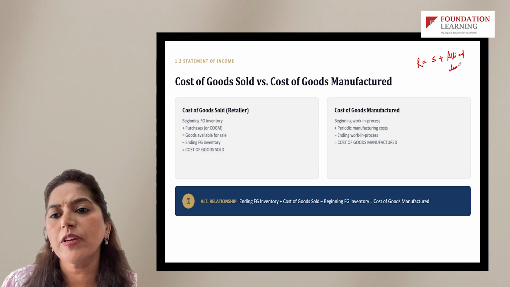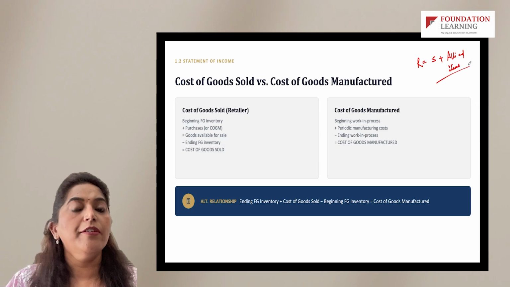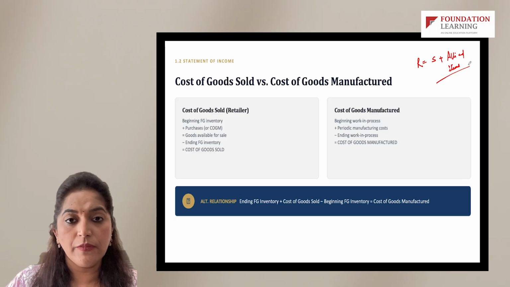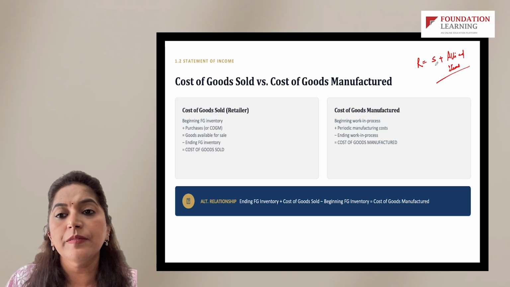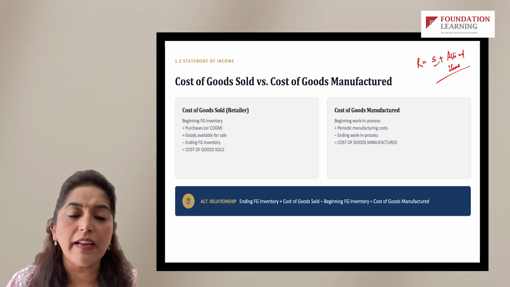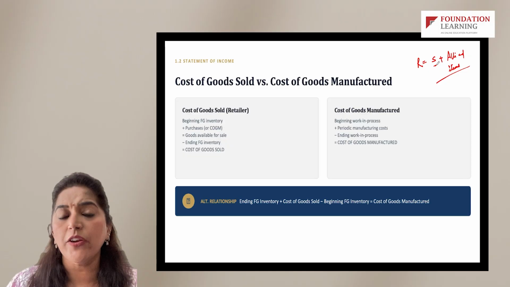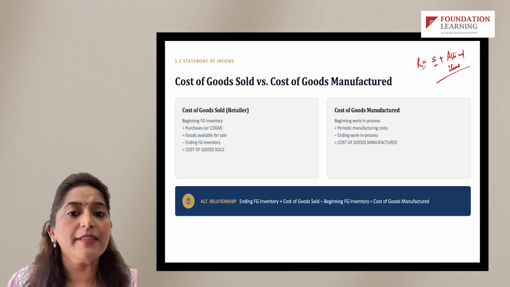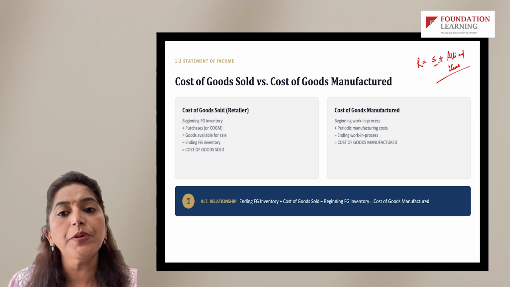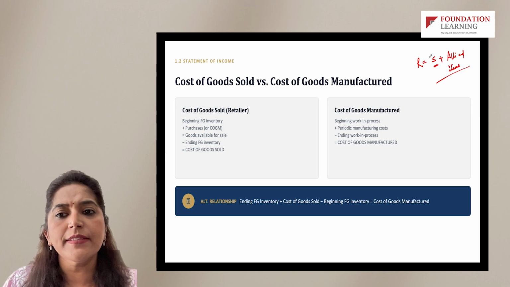If I have to give you an example, let's say that we talk about Walmart. Right? Walmart sales would be, or for that matter, Lifestyle or any other, Westside or any other chain, right? The revenue of, let's say, Westside will include the overall sales which Westside has done. And this is a net sales figure.